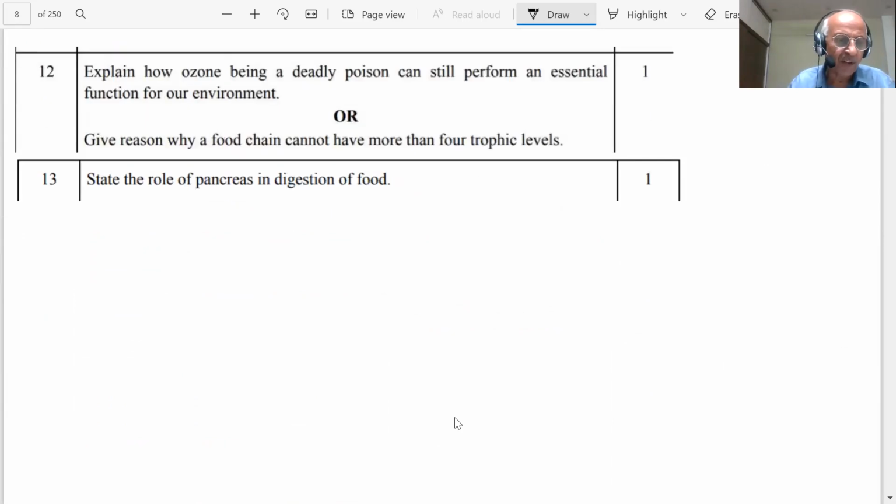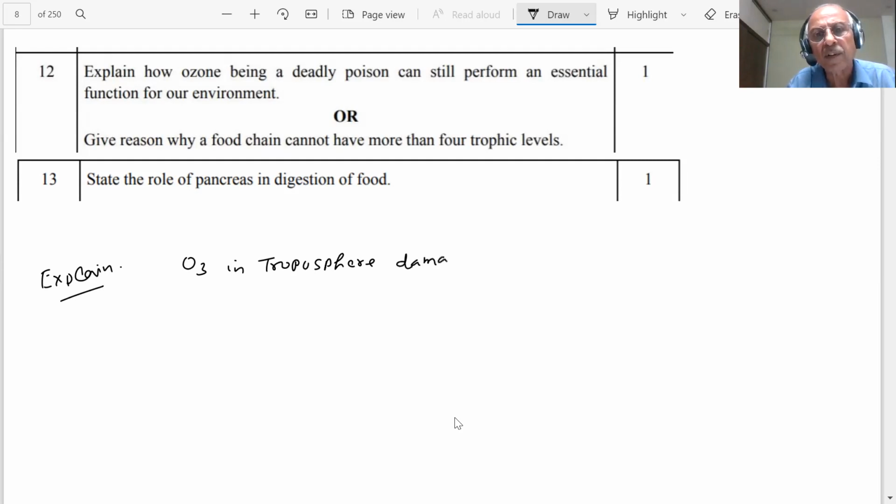Next question, students. Explain how ozone, being a deadly poison, can still perform an essential function for the environment. Explanation: if O3 is present in the troposphere layer of the Earth, in the atmosphere in which I am living, what will happen? It will damage our lung tissues.